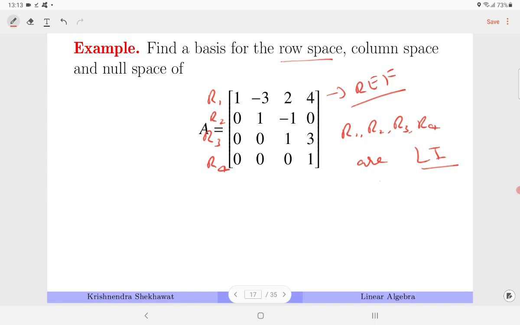So it means that row space A is equal to the span of R1, R2, R3, R4.